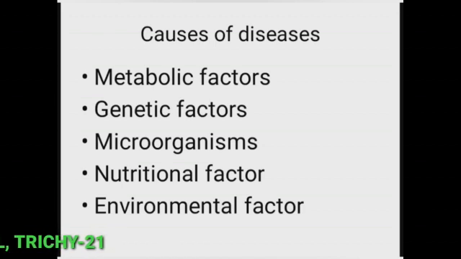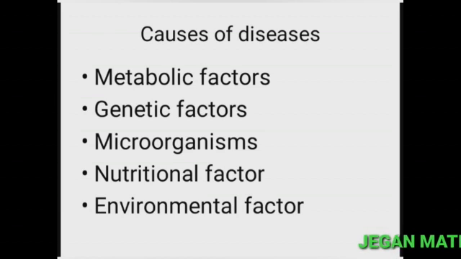Metabolic factors, for example, diabetes. Genetic factor, for example, color blindness. Microorganisms, for example, bacterial diseases. Nutritional factor, for example, marasmus. Then environmental factor, for example, cholera. So these are the causes of diseases: metabolic factor, genetic factor, microorganisms, nutritional factor and environmental factor.